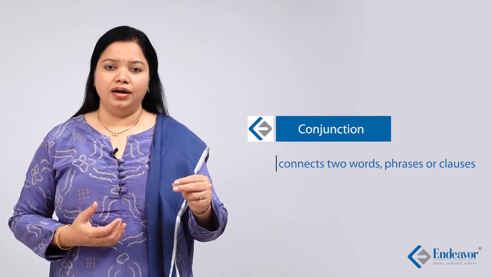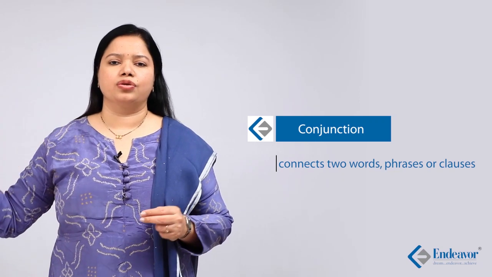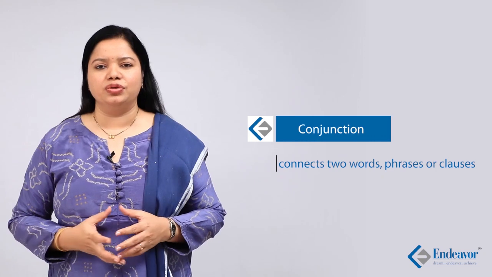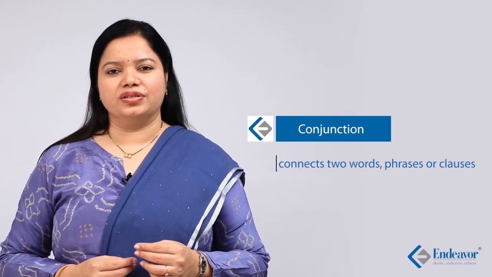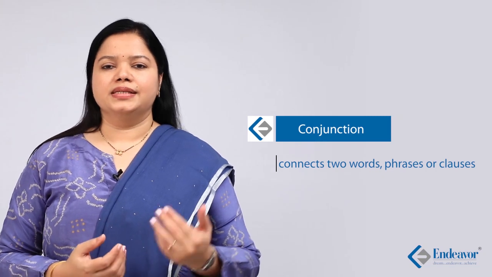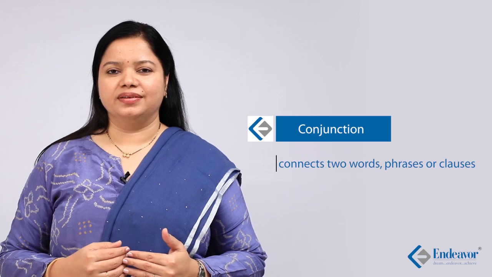She worked hard but failed to get a good score. She worked hard but she failed to get a good score. These are conjunctions. Words like but, yet, and, because, since, while, whereas, wherever. We'll examine more conjunctions at a later stage.